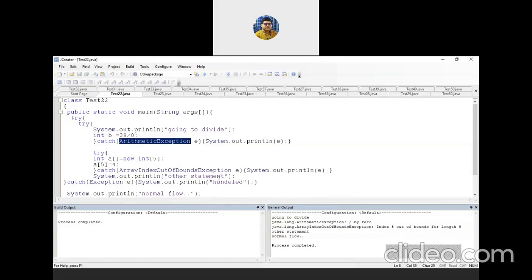Then System.out.println of the other statement. It is the other statement, and it gets printed. Fine. So this catch block will not be executed because no exception occurs in this try block. The exception that occurred in this try block was already handled by the catch block. So none is found in this try block which is not yet handled. That's why there is no execution of this catch block. Fine. Then normal flow. I hope you understood the explanation of this program output.